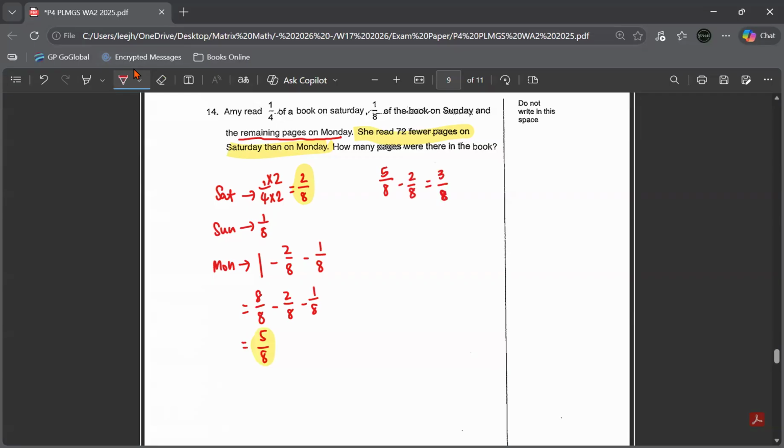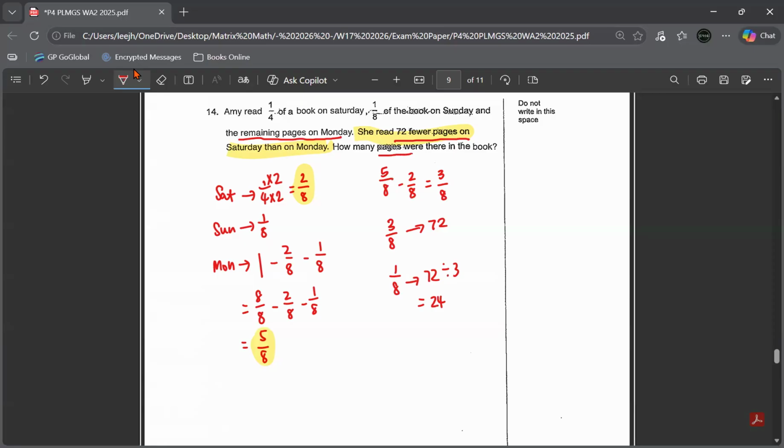The difference in fraction between Monday and Saturday is 3/8. Saturday has a smaller fraction than Monday, so Saturday is 3/8 less than Monday, which means 3/8 represents 72. Look for 1/8: 72 divided by 3 is 24.